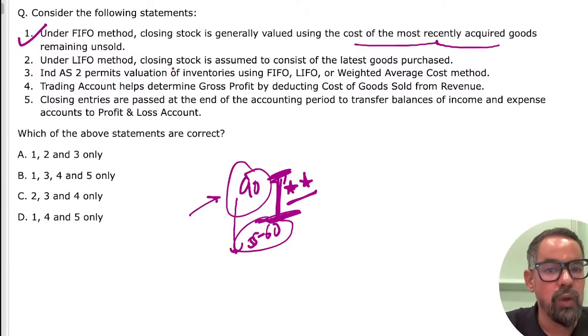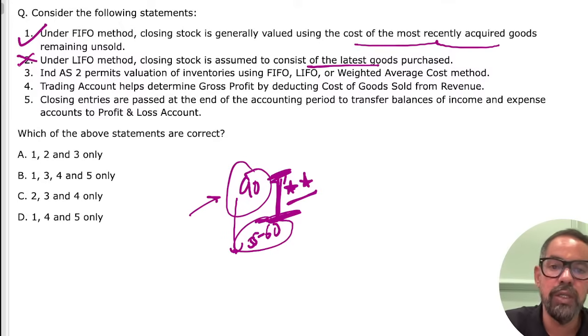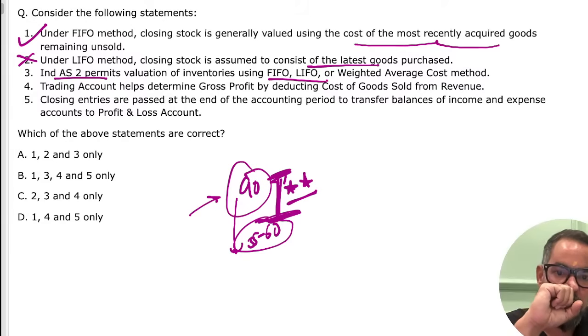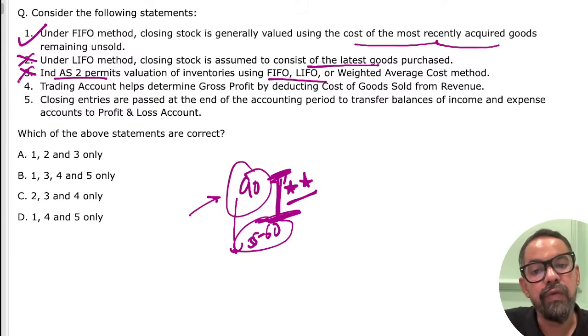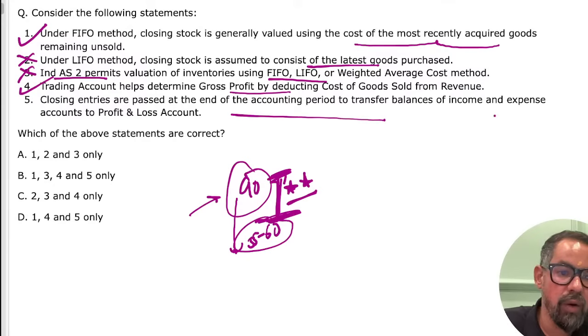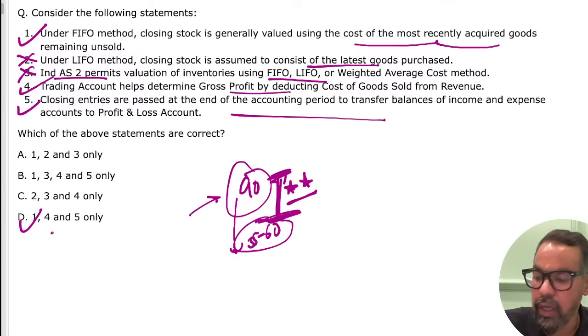Under the LIFO method, closing stock is assumed to consist of the latest purchase. Okay, so LIFO is the first purchase, not the latest one. Last in, first out. Indian Accounting Standard 2 permits FIFO, LIFO, weighted average. No, only FIFO and weighted average cost. Trading account helps determine gross profit by deducting direct cost, true. And closing entries are passed at the end to transfer accounts. This one is also true. So 1, 4, 5 means option D will be the right answer.